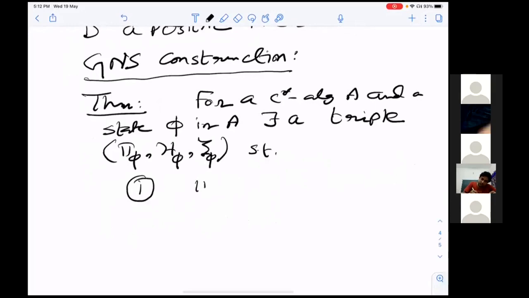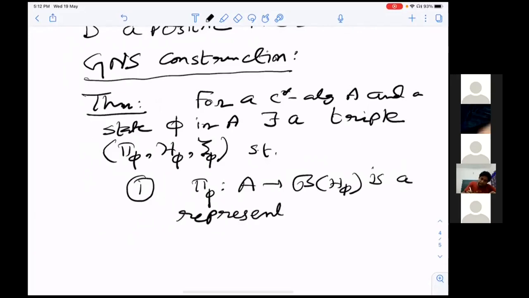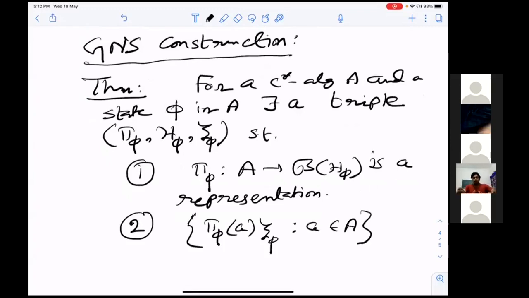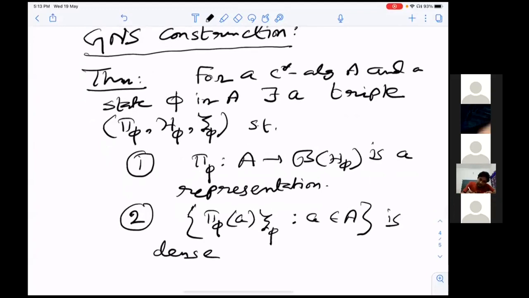First one: π_φ from A to B(H_φ) is a representation. Second one is interesting: the set of π_φ(a)ξ_φ, where a varies over all of A, is dense in the Hilbert space H_φ.